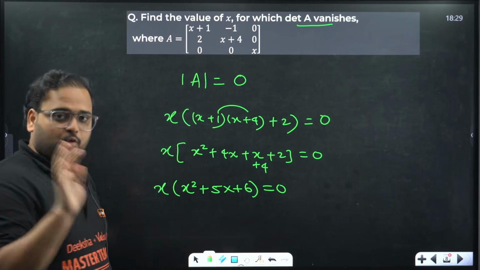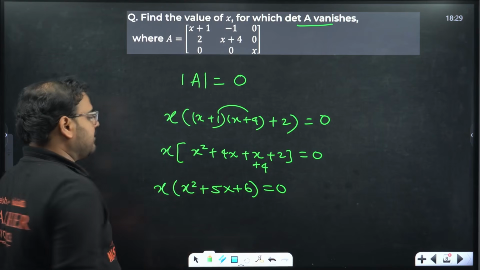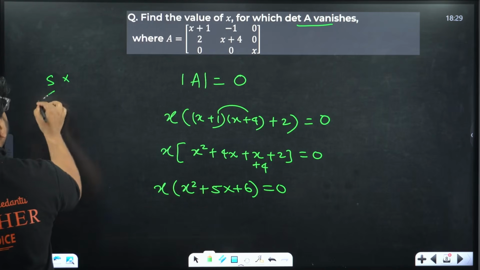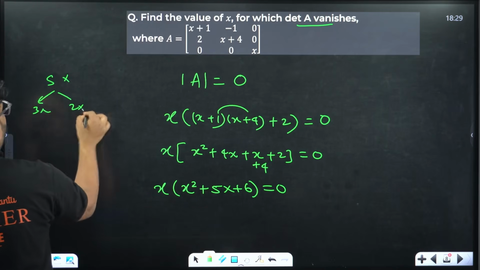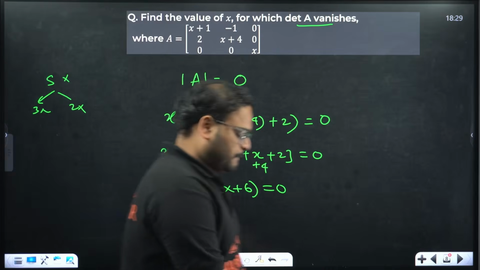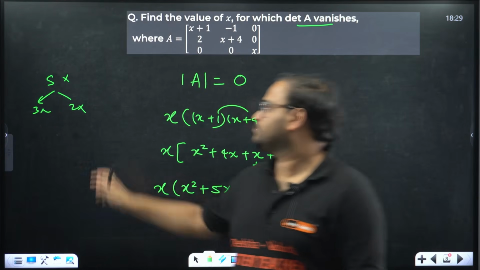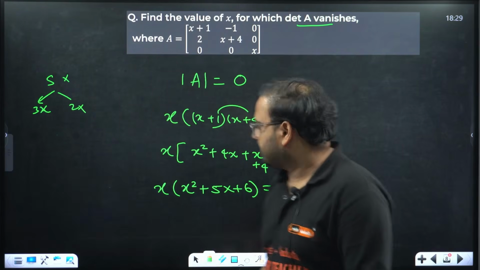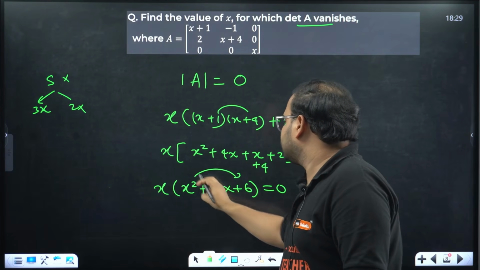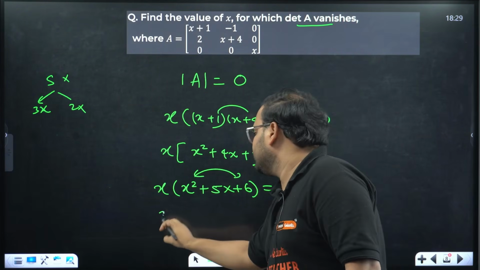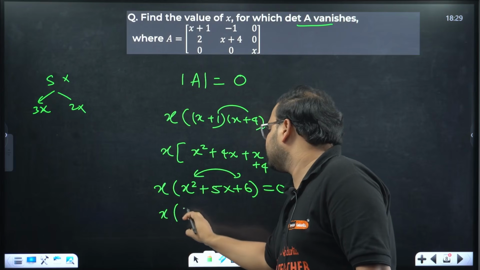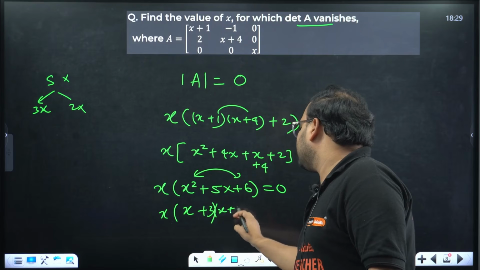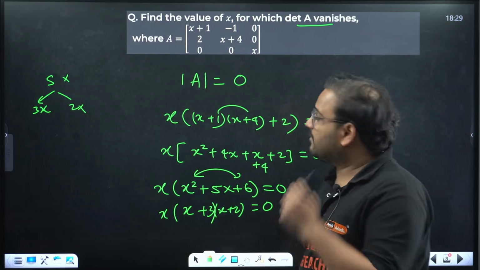I have so far 2 factors. One is linear, other is quadratic. Can we factorize this? Yes. If you have 5x, I can write this as 3x and 2x, and the product is going to be what? That will be 6x square. We have the answer as same thing. First and last term multiplication. We have basically over here, you can factorize this x plus 3 and x plus 2. So you have how many values?